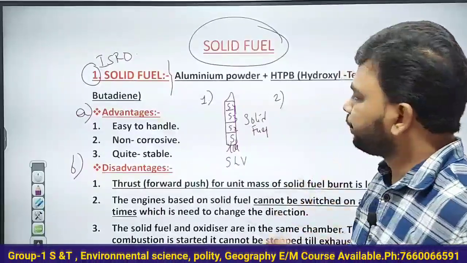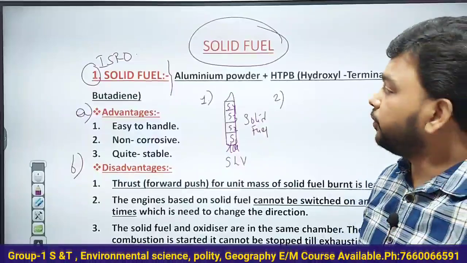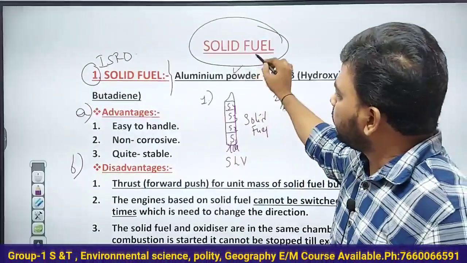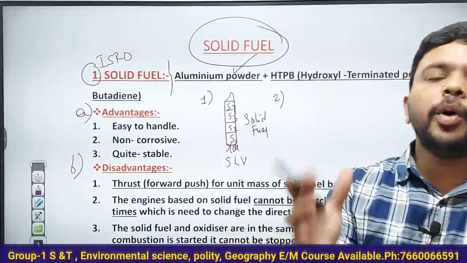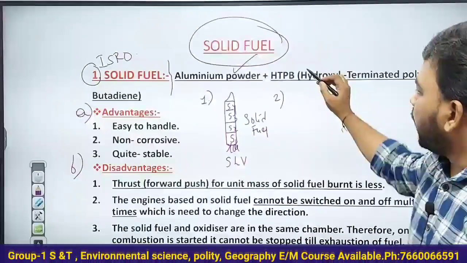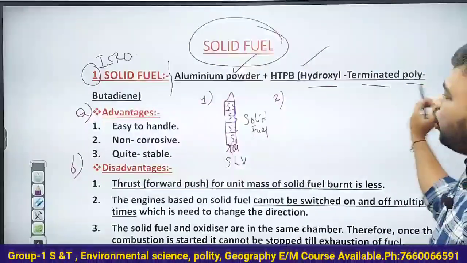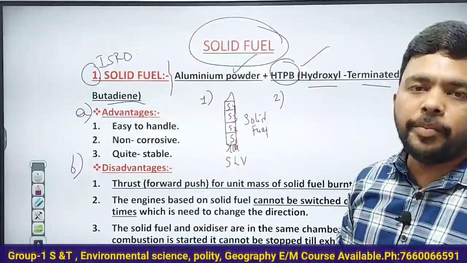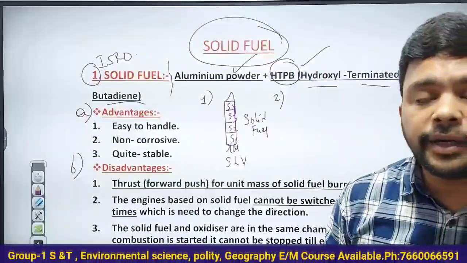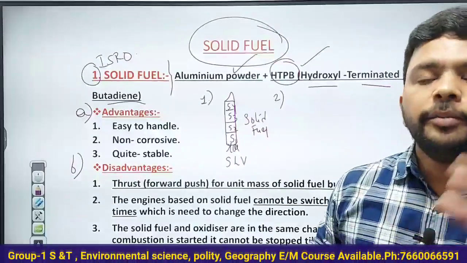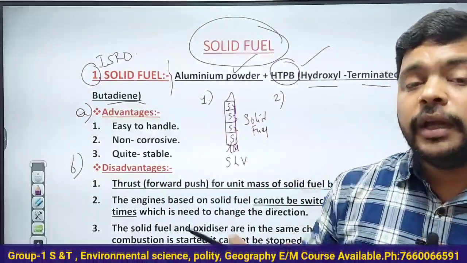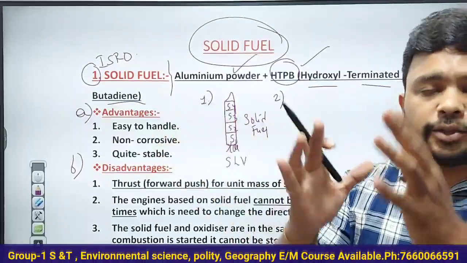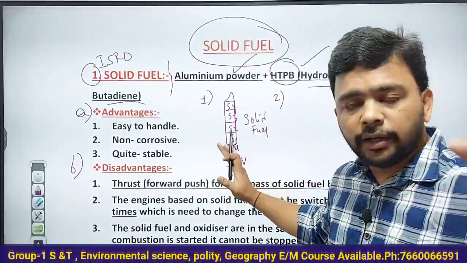Here they will use. Here they have already used. What is the solid fuel used by ISRO? Aluminium powder mixed with hydroxyl terminated polybutadiene, also called HTPB, is the solid fuel used by ISRO in the SLV. Already they have used it.